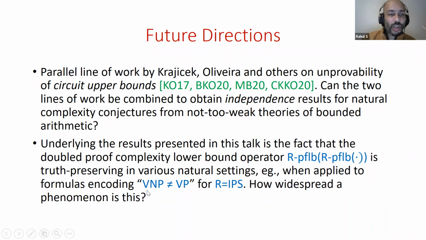And I'm interested in how widespread a phenomenon this is. Is it the case that for a large class of formulas, or for any formula, and for any strong enough proof system R, phi is true if and only if R proof lower bound of phi is true? I can't rule that out, and I think that would be very interesting to know. Thanks.